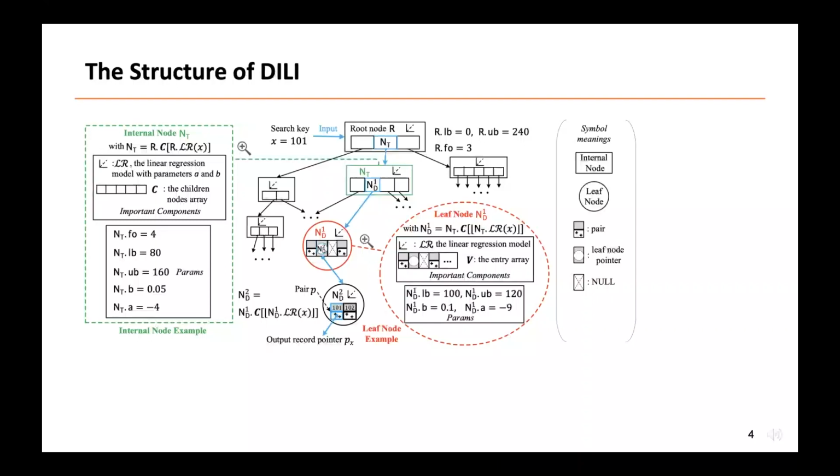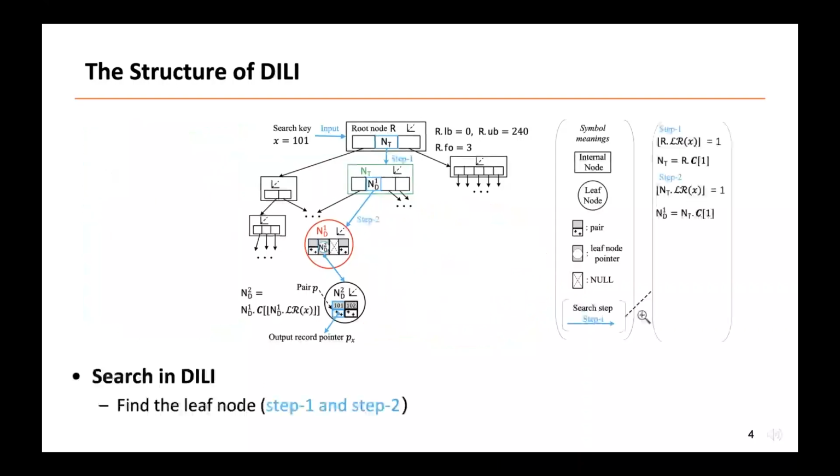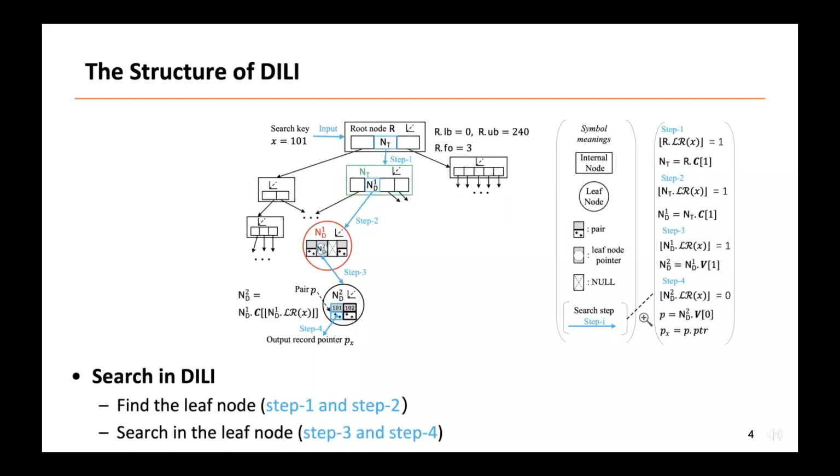The search process in Daily can be roughly described by two parts. The first part finds the leaf node whose range covers the given key. This part covers step 1 and step 2. After that, the second part will conduct the search in the leaf nodes, as shown in step 3 and step 4. Okay, let's see how the internal nodes and the leaf nodes look like.